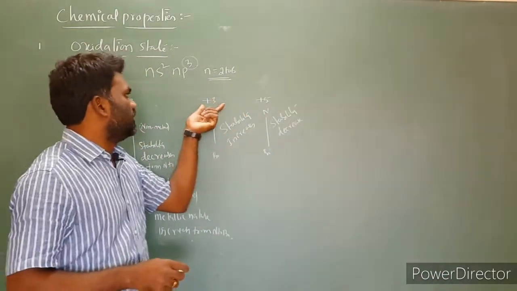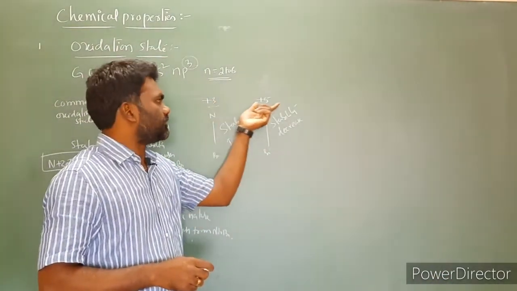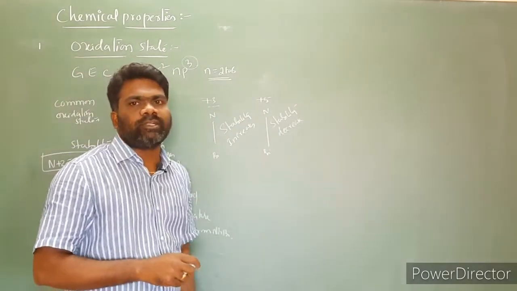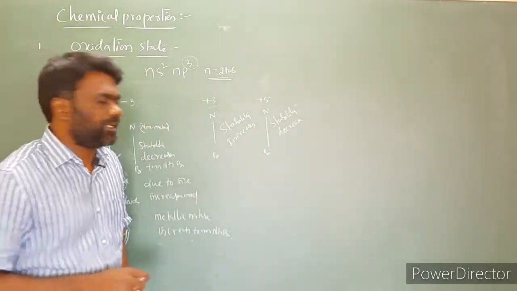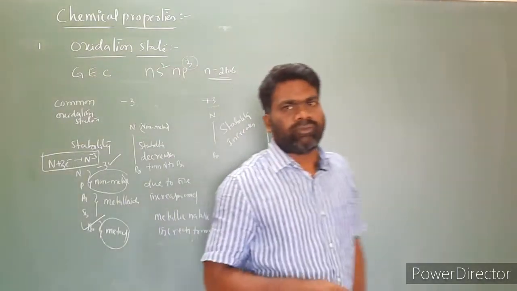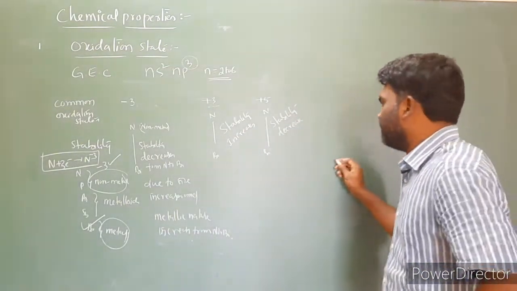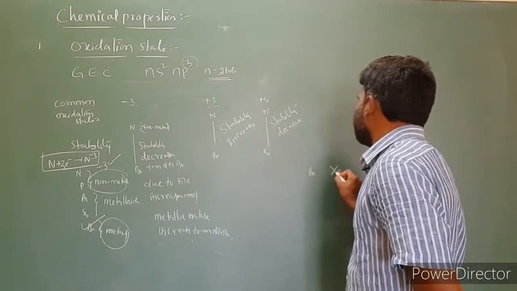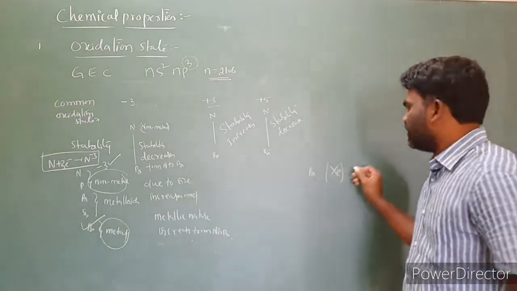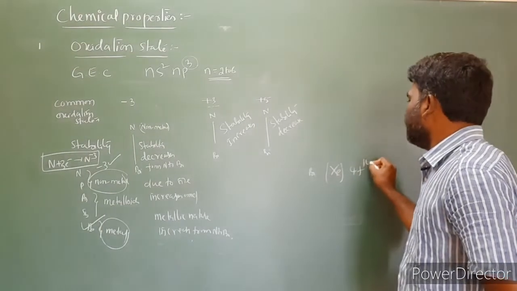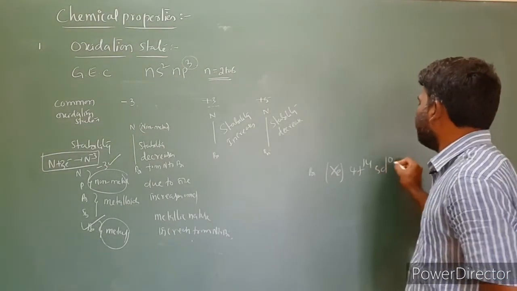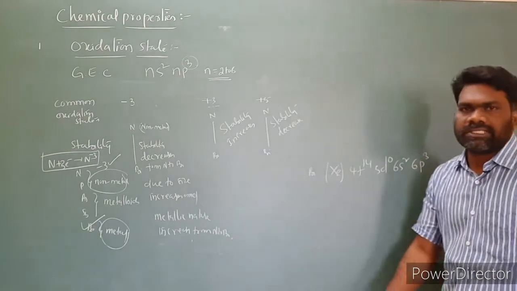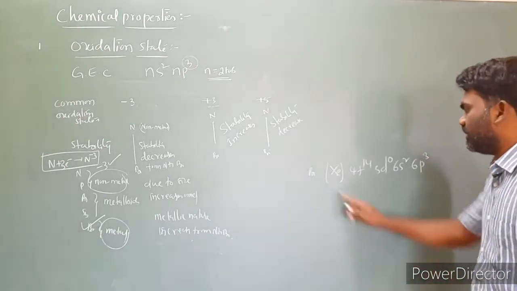For the +3 and +5 cases, the reason is the same. We can understand the stability of the +3 and +5 oxidation states together. The simplest reason is the inert pair effect. What is the inert pair effect? Let us understand it by taking the example of bismuth. The electron configuration of bismuth is xenon 4f14 5d10 6s2 6p3.